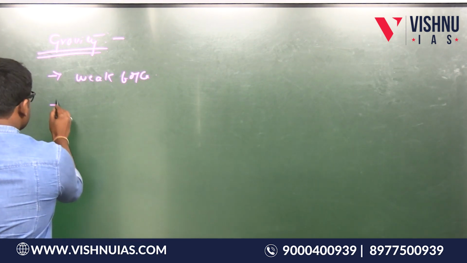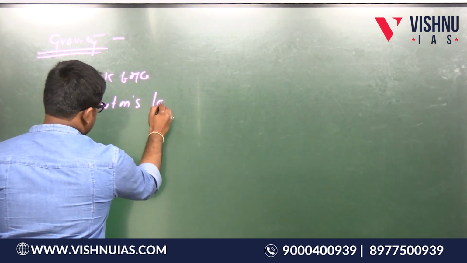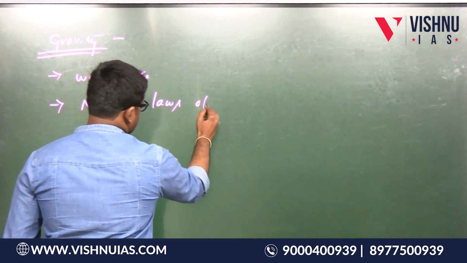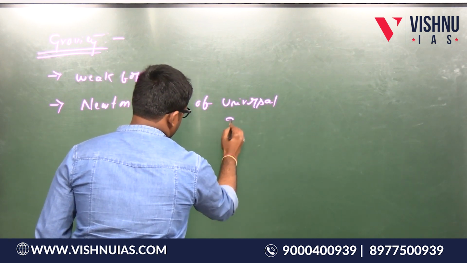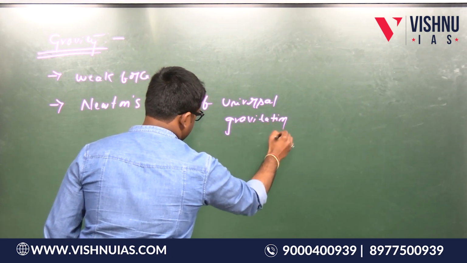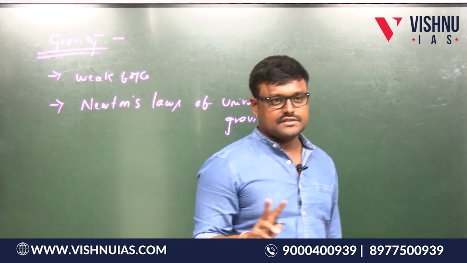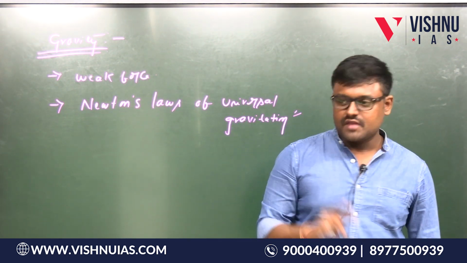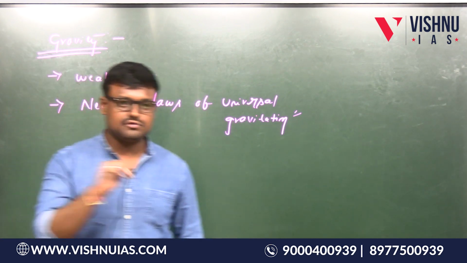According to Newton's law of universal gravitation, what he said is, any 2 objects having mass, listen, there is a force of attraction present between these 2.